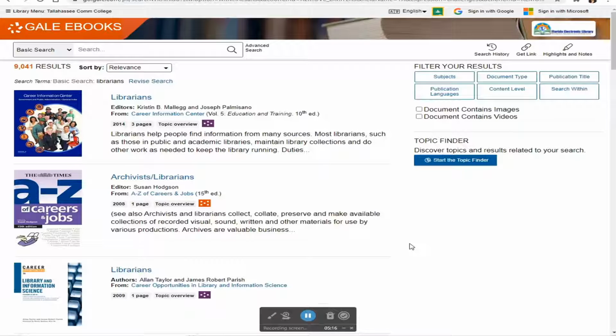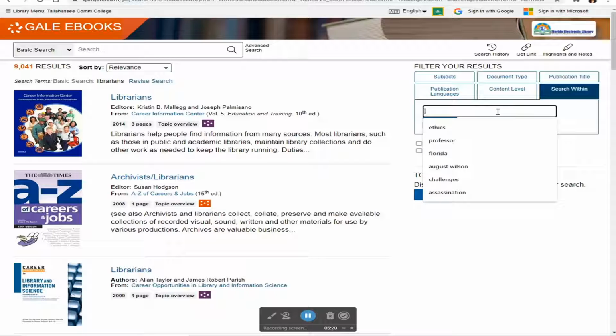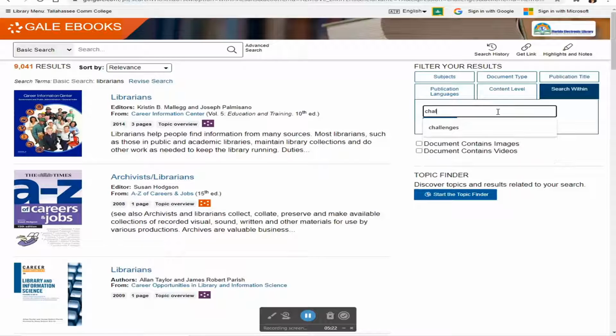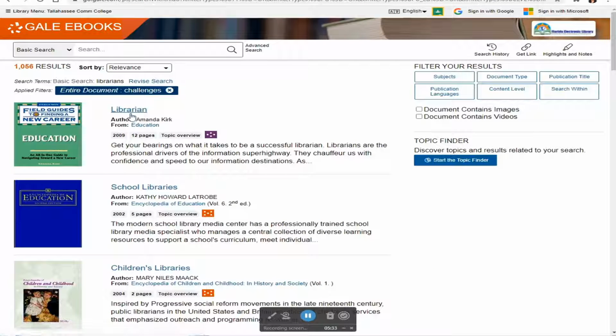To lead your results in a specific direction, you can search within. You can type keywords such as ethics, or challenges, or obstacles, or issues. It will vary depending on what's in the database. Here I am going to search challenges, and I'm going to select a related title.